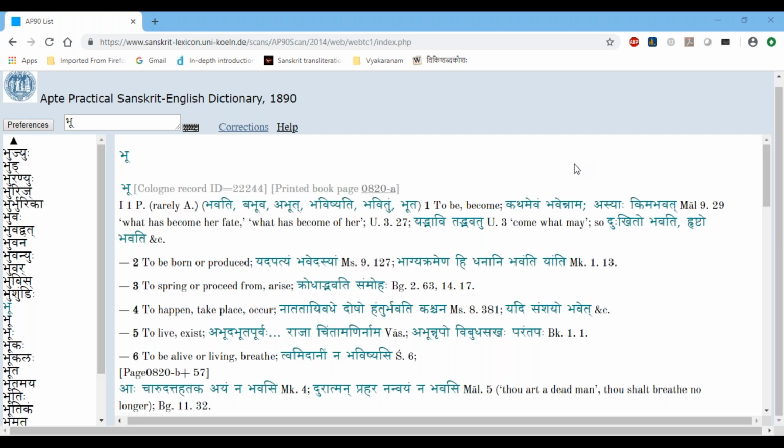Let me go back to the chat window. Lata Vidyaranya, did you raise your hand again? Okay, who else? I'm not able to unmute anybody. Vinmeena, you are unmuted. Okay, I'm going to mute you again.